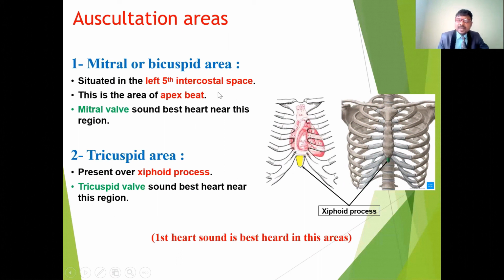The first heart sound is produced by the closure of the atrioventricular valves, which are the bicuspid valve and the tricuspid valve. We can hear it at the xiphoid process as well as at the fifth intercostal space, at the apex. The normal sound we hear here is the first heart sound, and we hear it clearly at the xiphoid process and at the apex beat.